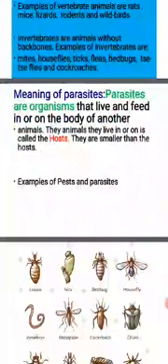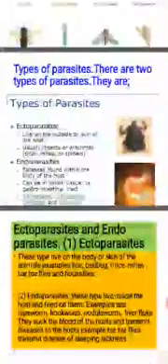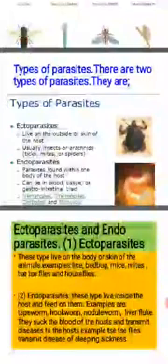Do you have any question to ask? I'll ask mine. What are pests? They are animals and insects that attack the farm animals. Give me two examples of pests.